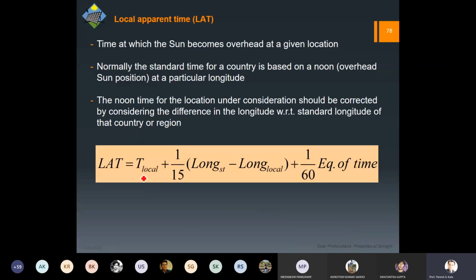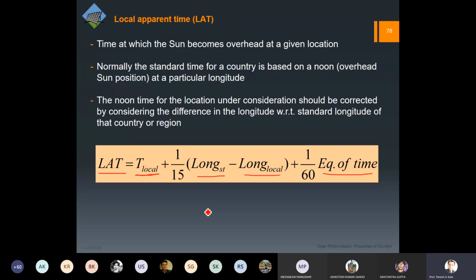So that's why this local apparent time has to be adjusted, and it is a very straightforward calculation. This is the standard time that we have. Then the longitude: how much is the difference between the longitudes of your standard time and the local time positions? Of course you are converting into hours, and then the equation of time is adjusted for that, so that you can find out the local apparent time. That will be the time with respect to the physical position of the sun.